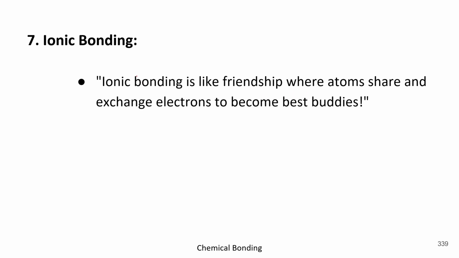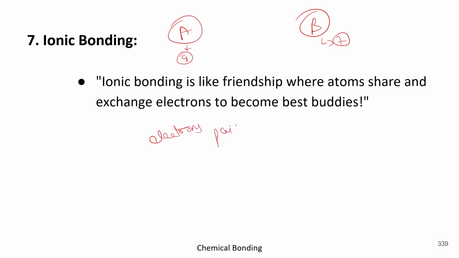So it is ionic bonding. So basically ionic bonding is like a friendship where atoms share electrons to become best buddies. Okay, like in this scenario, here is A and here is B. A having 9, B having 7 electron pairs. Okay. So in this scenario, A is in a surplus of 1 electron, whereas B is in deficit of 1 electron.